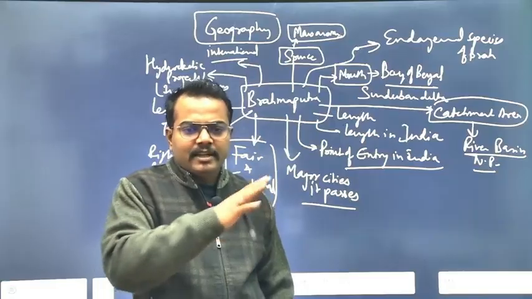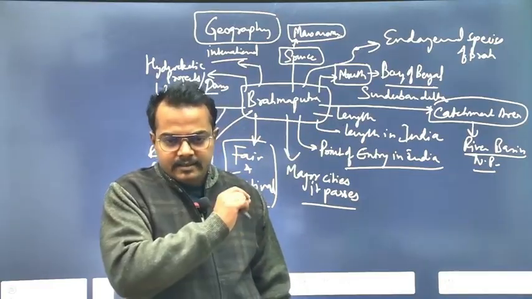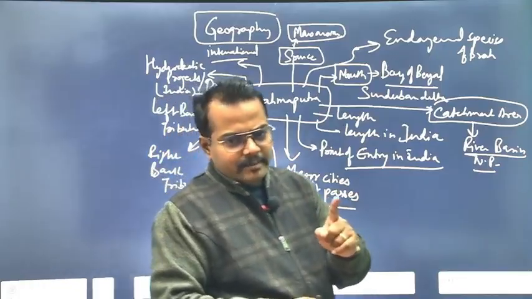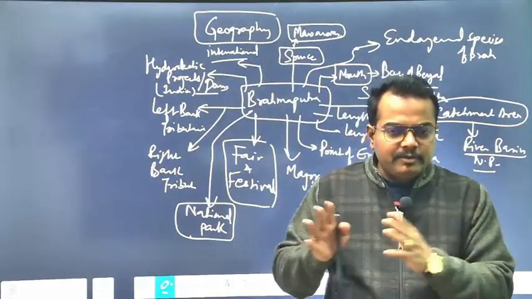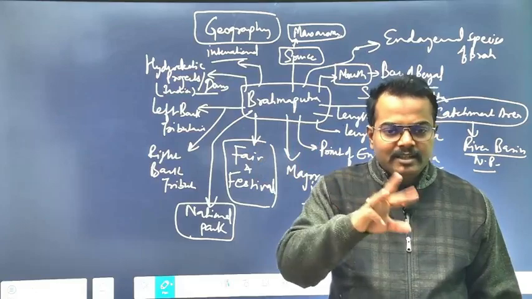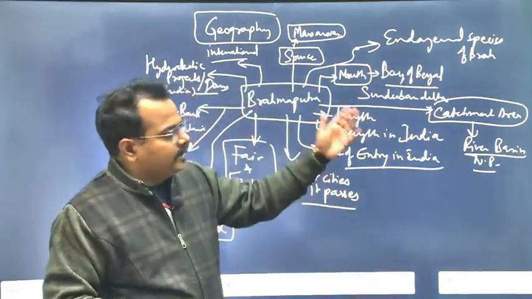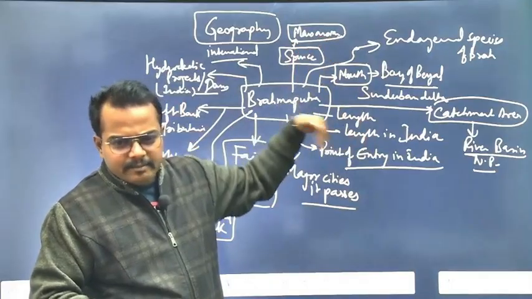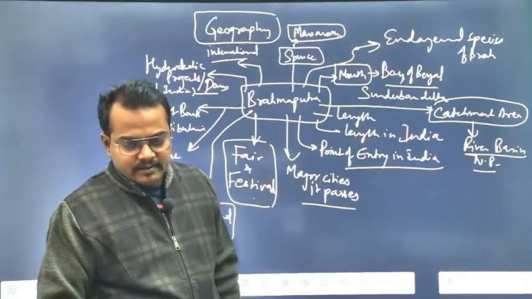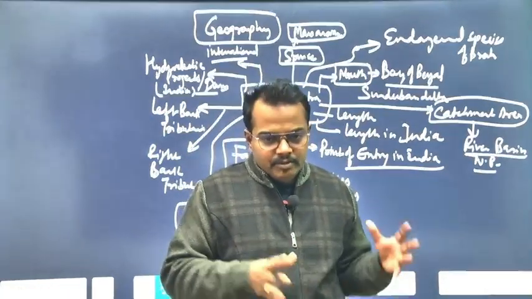So I was about to start environment ecology today, but no, we will start it in the next class, maybe tomorrow. I will choose whether environment ecology or science tech will be started. I will have to look at which section more questions are coming from. Based on that, I will start either topic. Clear? So you go on with this, and then finally, after we complete everything, we again start the revision process as well as test series. Clear? If you have any doubt so far, you can simply ask me.